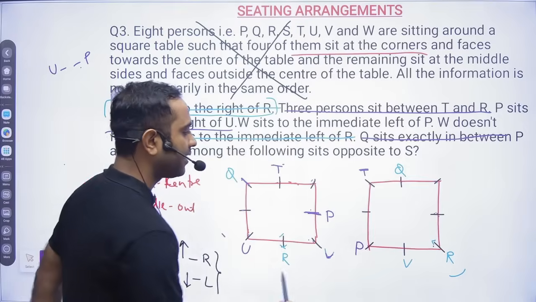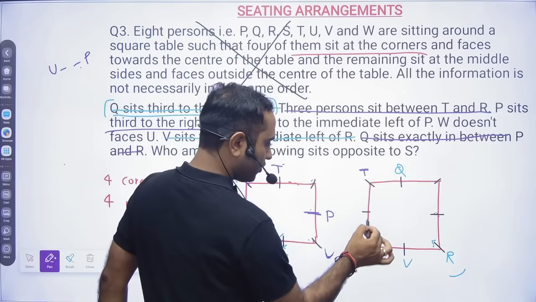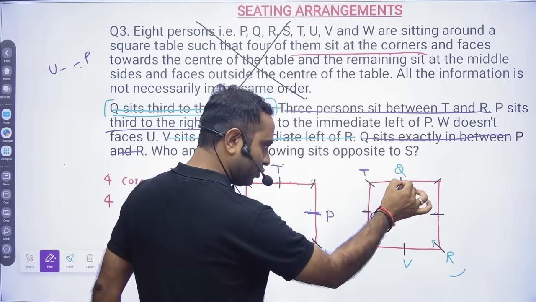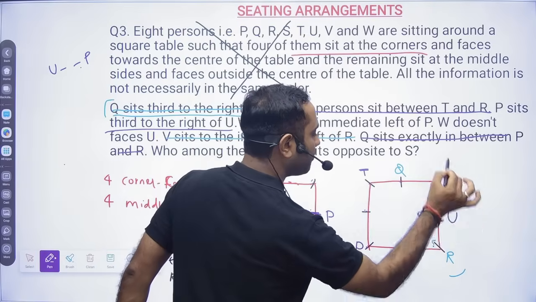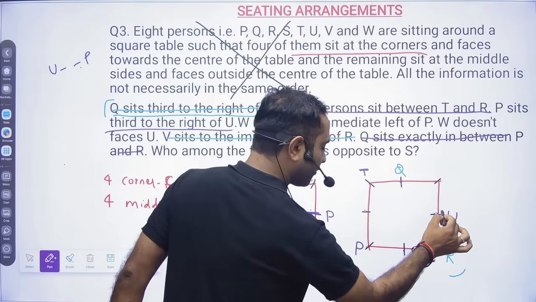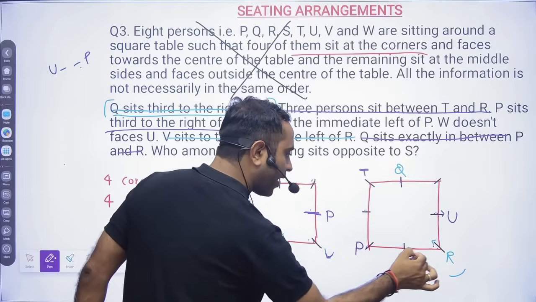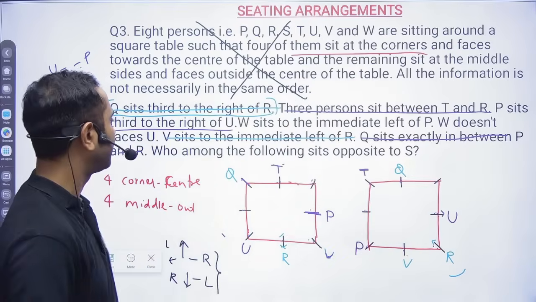Perfect. Okay, here you see P is here. So in between P and U there should be 2 spaces. Already Q is sitting here, so I will be putting U here. And if it is facing outside, your right will be this side. 1, 2, 3. Perfectly fine.